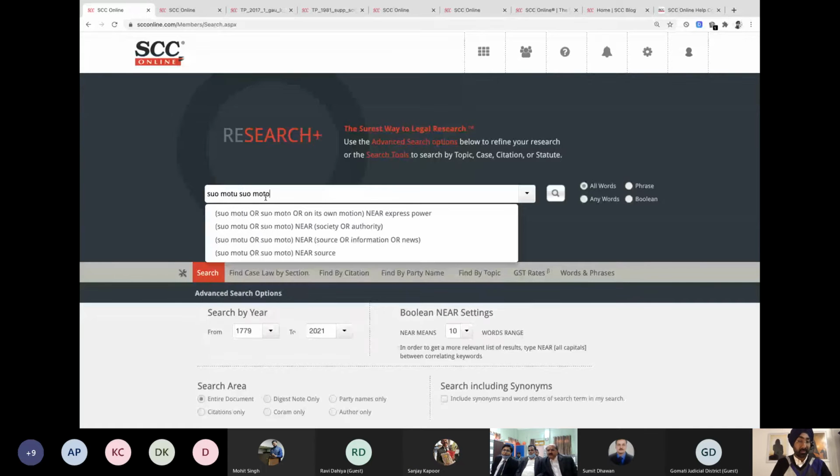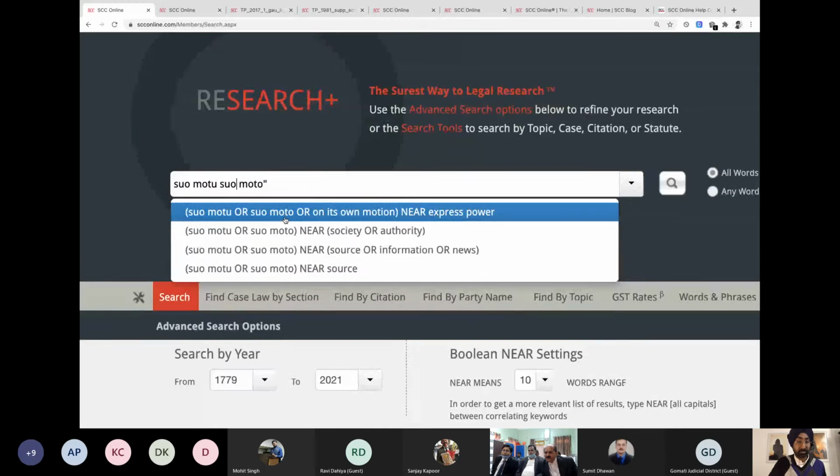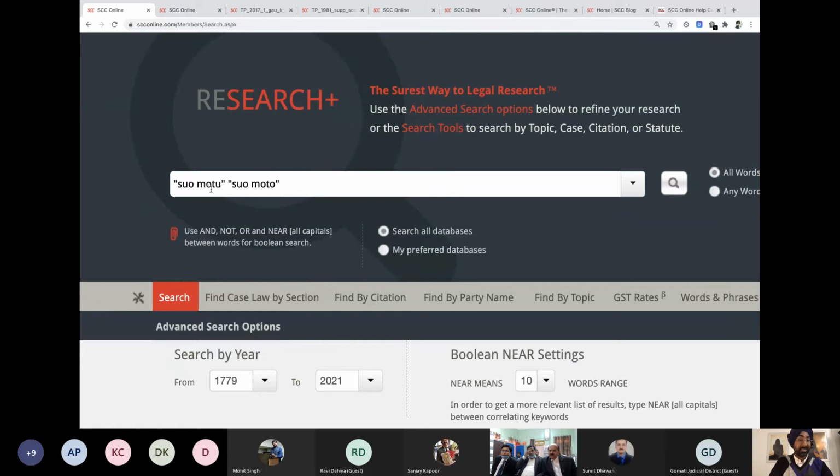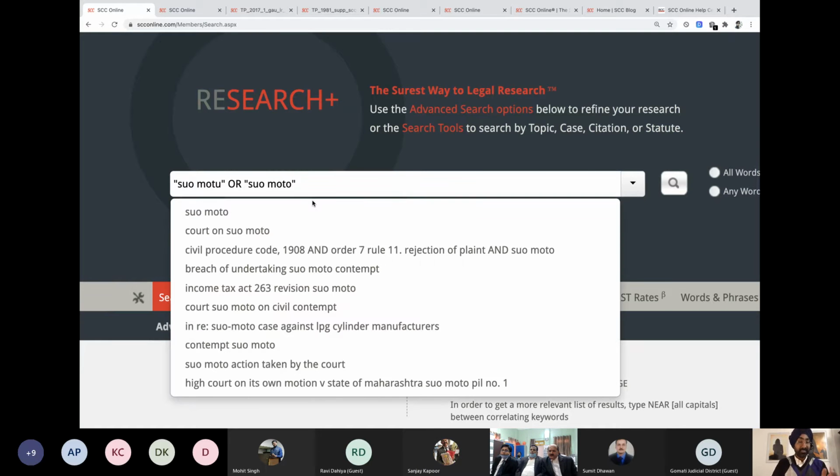There's this one. And now if you can see this, there are a lot of queries which have already been done, suo motu or suo moto. Now what does or mean? First of all, let me make this an expression. Let me zoom in a bit so that it's visible to everyone. Like this. And now I'm going to tell my software to either find this or this, because there is a possibility that there might be two different spellings. Just write the word or. Either search for this or search for this.